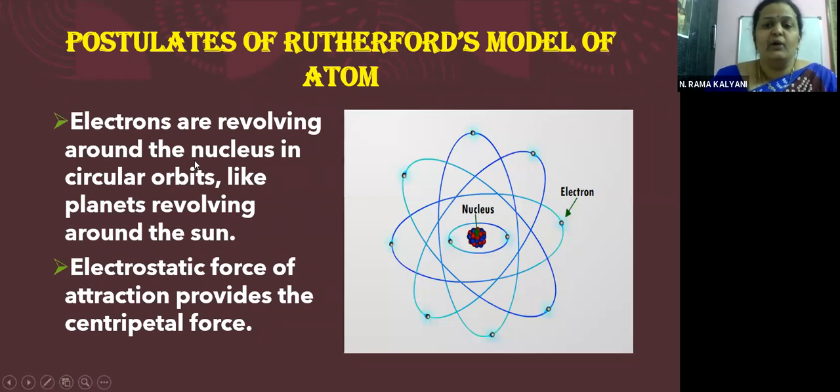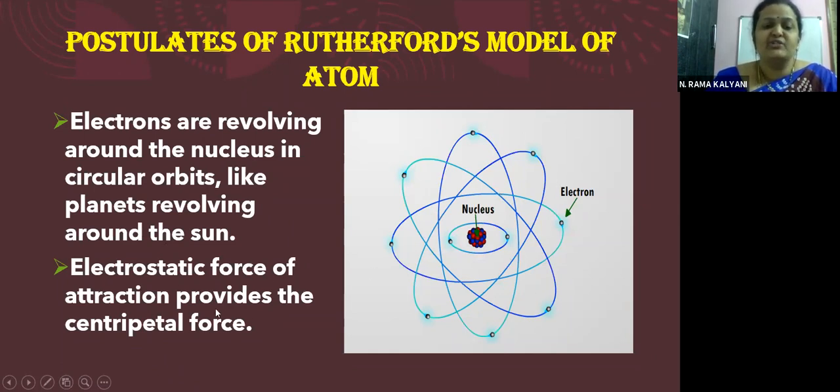Electrons are revolving around the nucleus in circular orbits like planets revolving around the sun. So if this is the nucleus, then electrons are revolving around the nucleus in the form of planets revolving around the sun. Therefore, this is also called the planetary model.